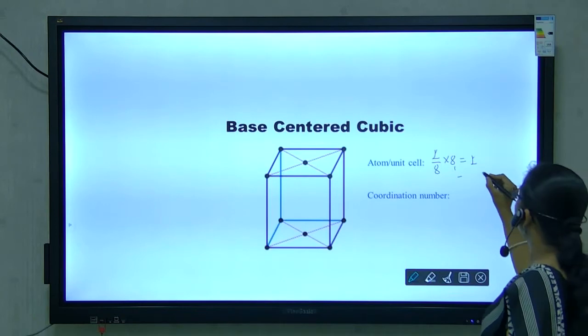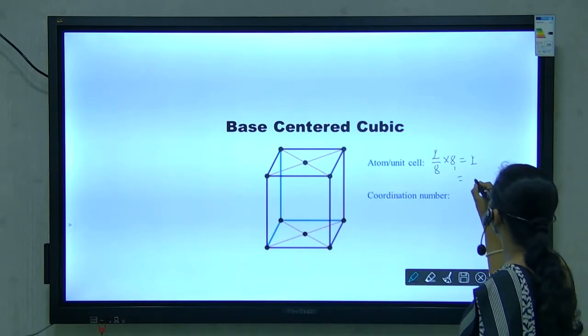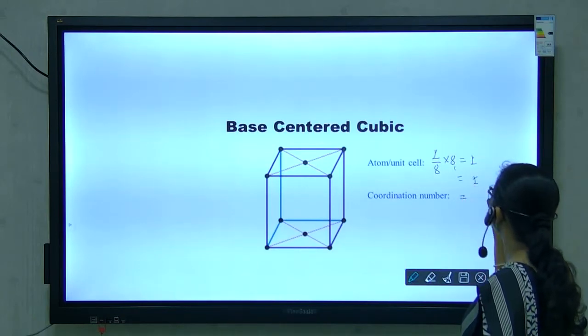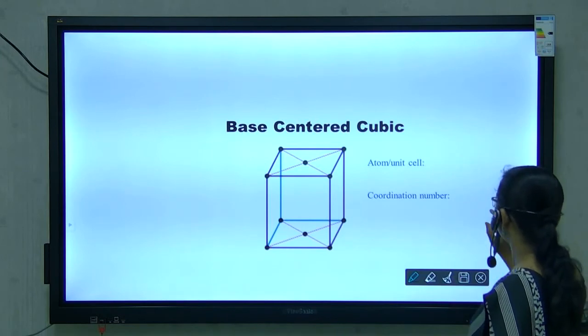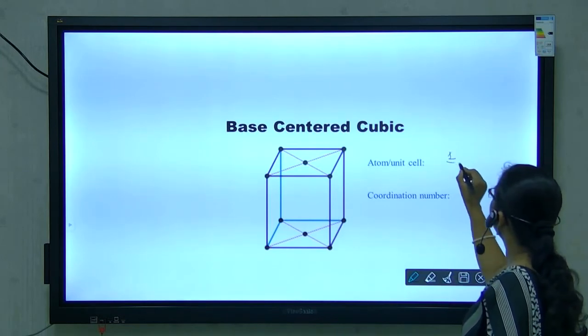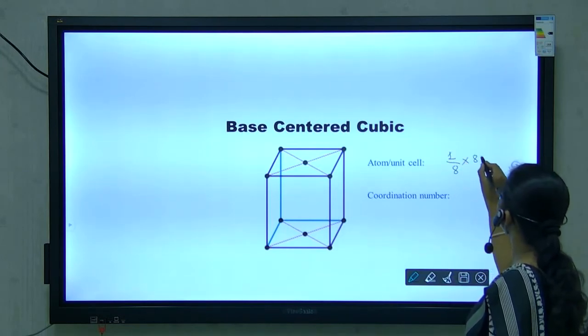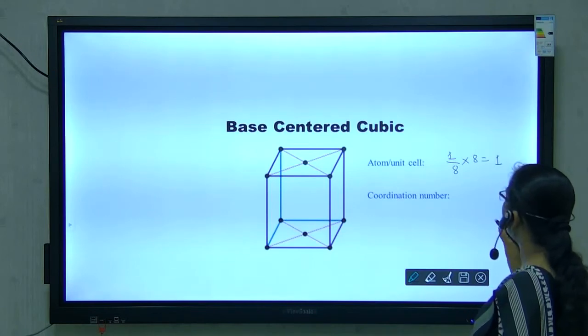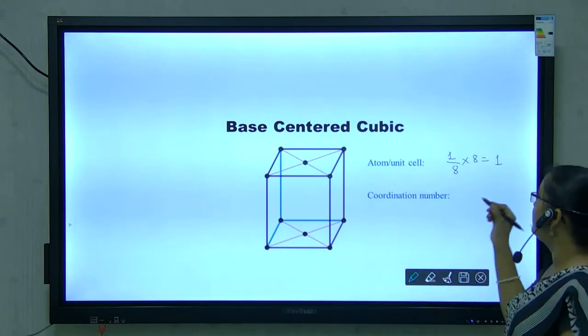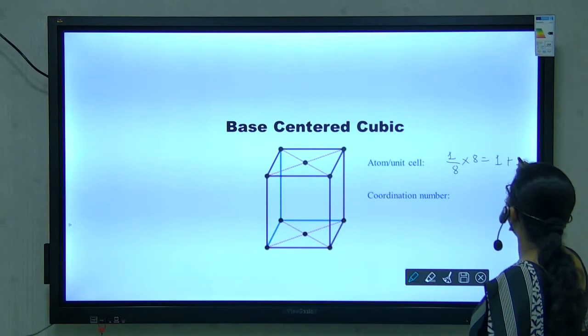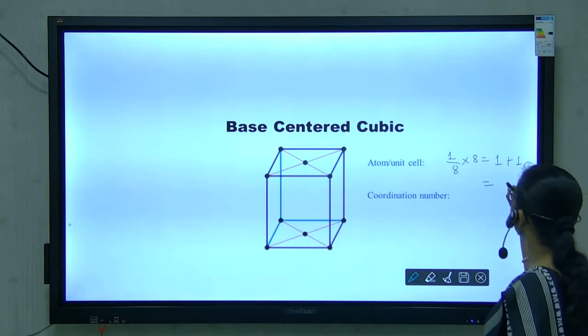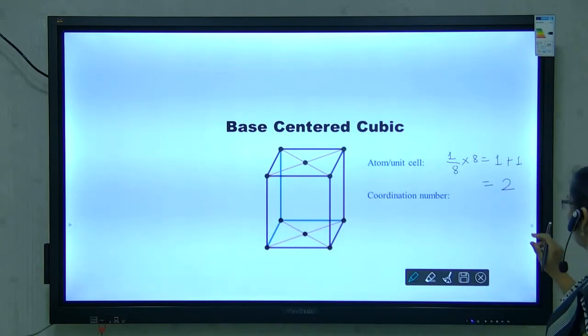So 2 faces contribute 1 atom. Hence the total number of atoms present in a base-centered cubic unit cell is 2.